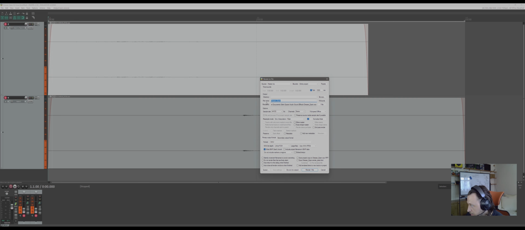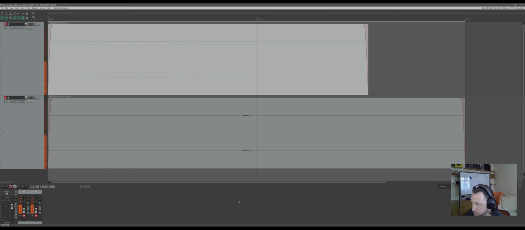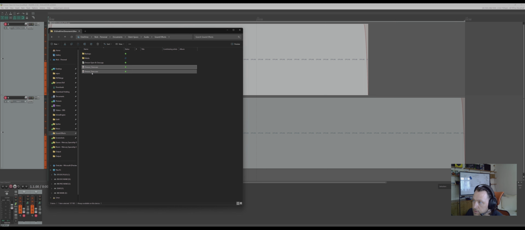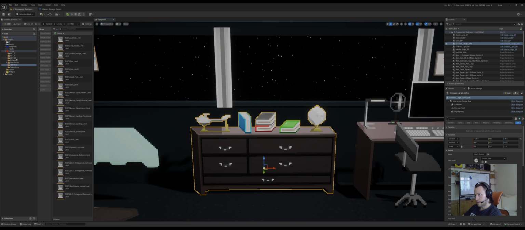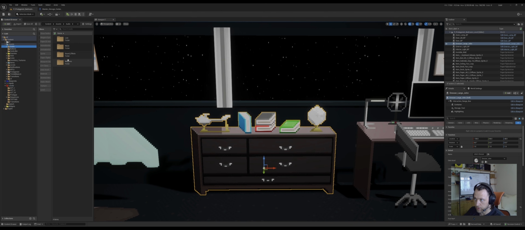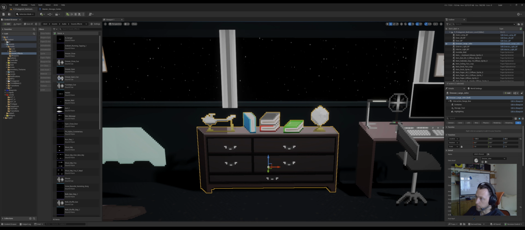So I go to File, Render, Dresser Open. If I go in here, Directory. Let me just show you an easier way. You'll see there is Dresser Open and Dresser Close. Export them as WAVs. WAVs, that's right. So I'll close this. I then go to assets, but I guess you can put it wherever you want. Audio, sound effects folder.